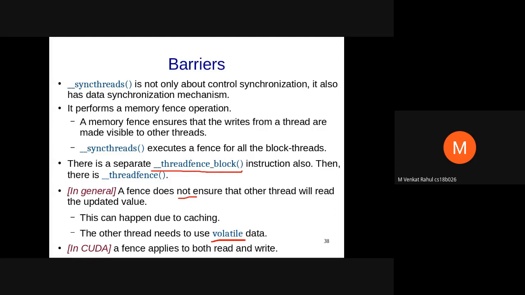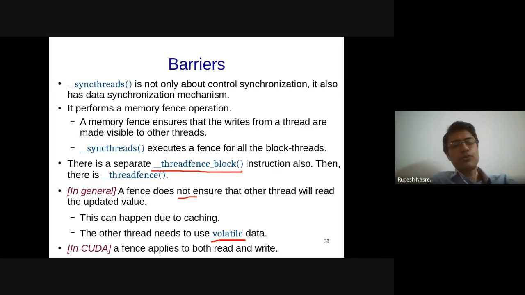So instead of a thread fence, if I use something like volatile data, if thread 1 is writing to a volatile, at that time I don't need anything of this sort, because semantically volatile ensures that a read on another thread will be able to see the value. No. So in general volatile is expected, let me put it this way, to internally involve a memory fence for that data.